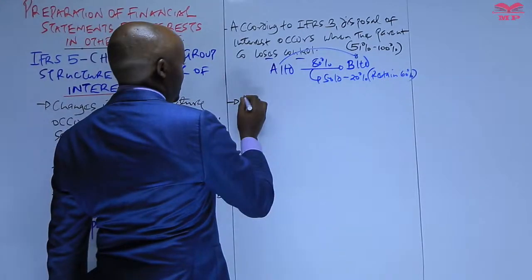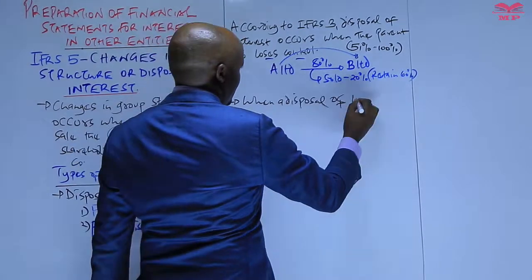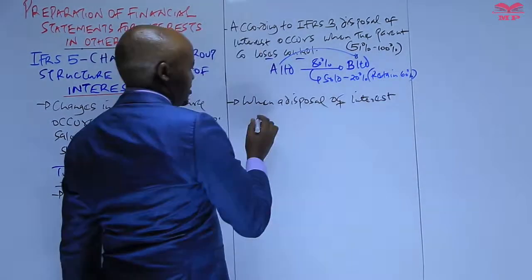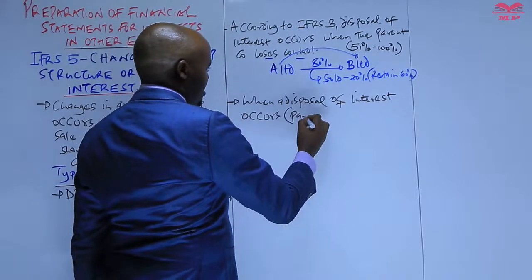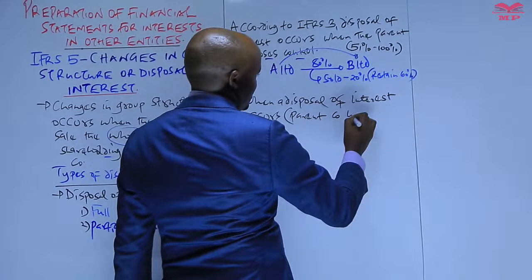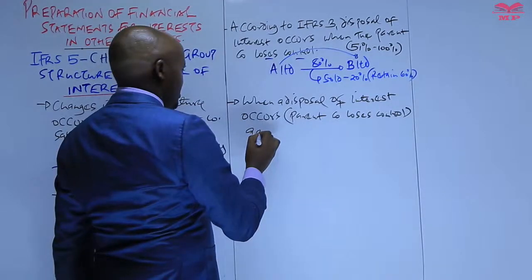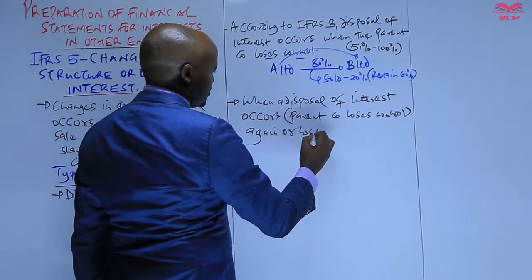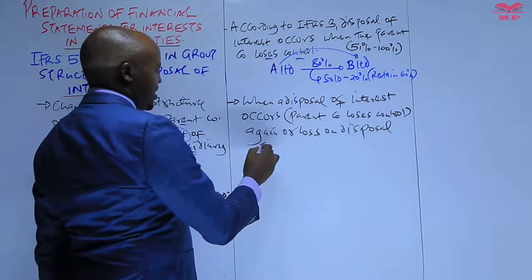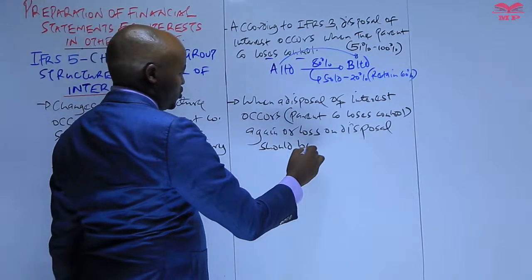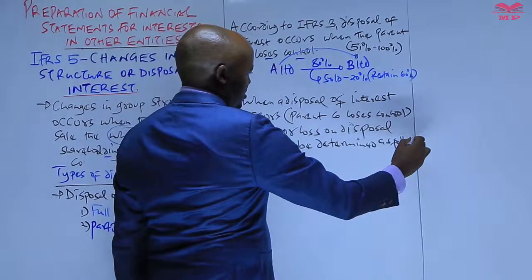And therefore you can say when disposal of interest occurs, that is when the parent company loses control, a gain or loss on disposal should be determined as follows.